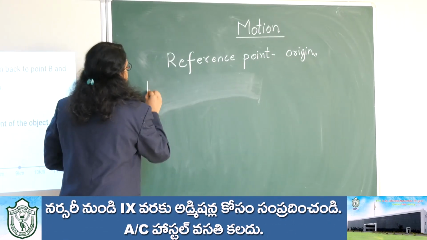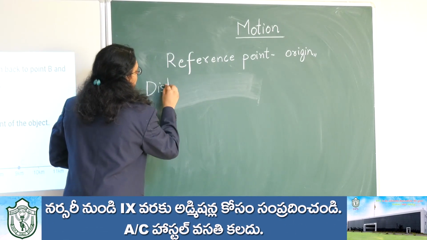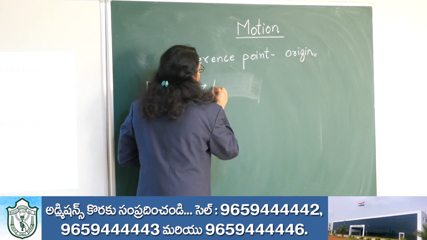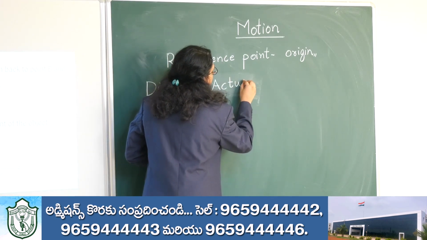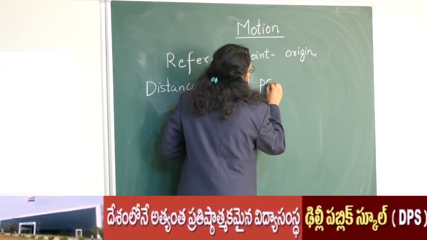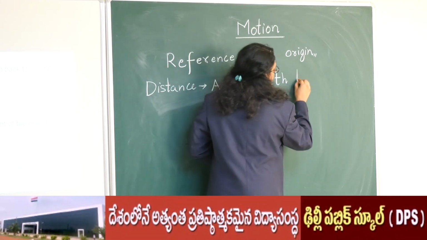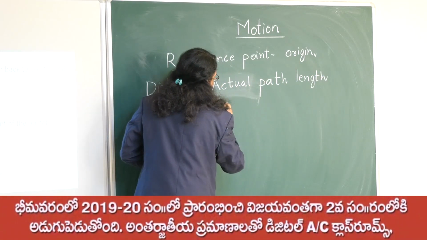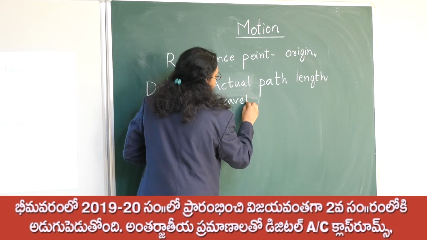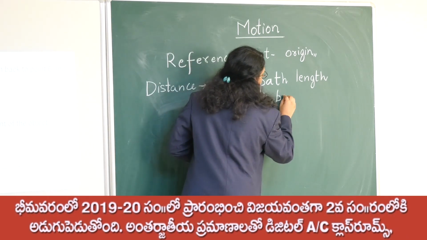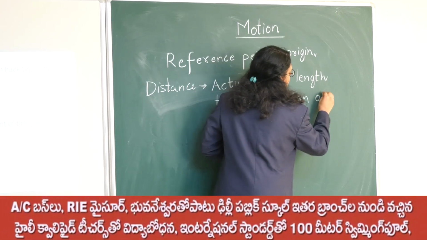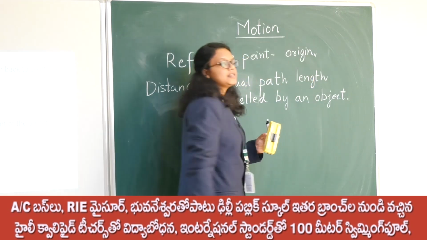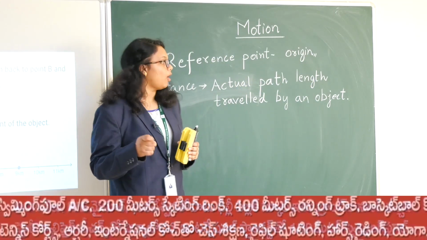So distance is the actual path length travelled by an object.